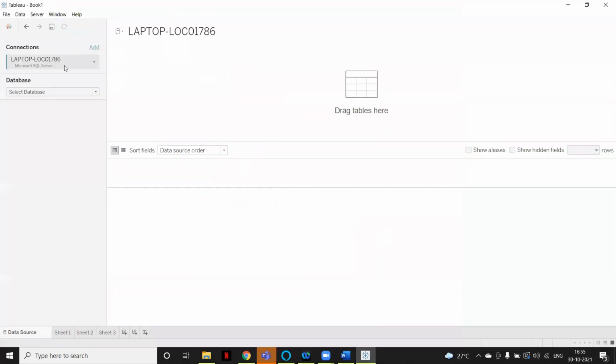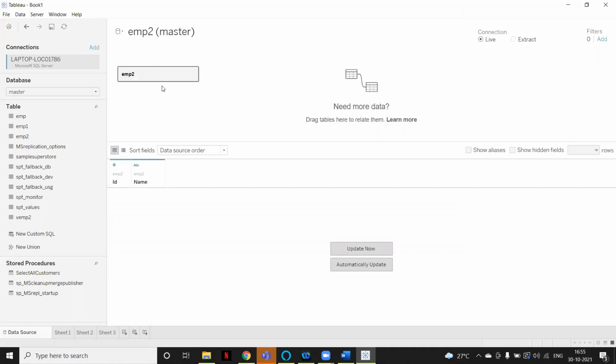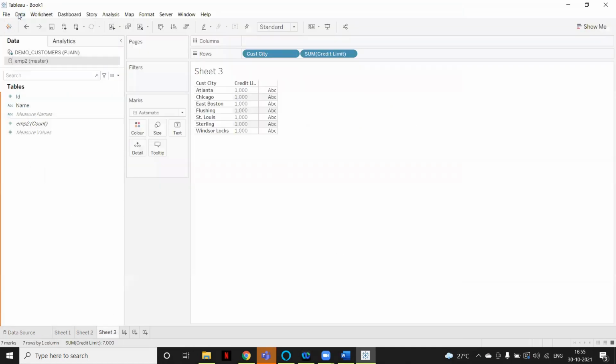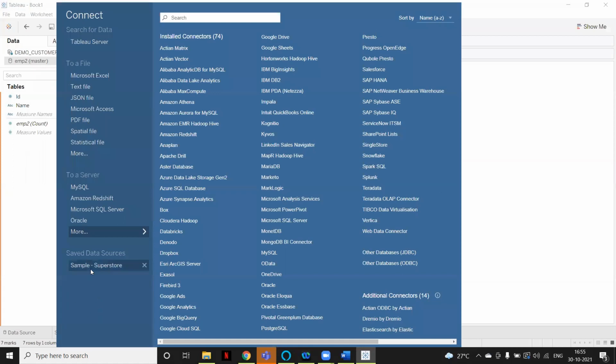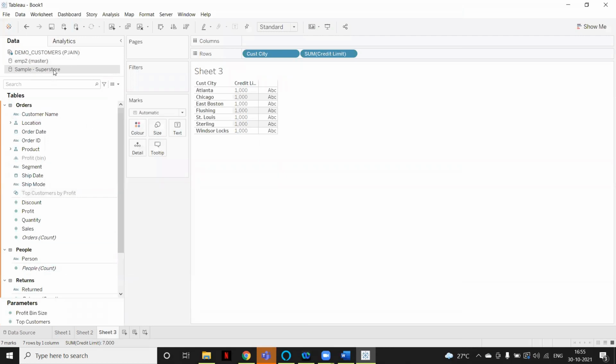It will again open the same window. Here you have to select the database and the table name as well. Same way, whatever columns are coming, you can see the same number of columns. Right? Let's add sample superstore. So Tableau has an inbuilt database called sample superstore. So just click on that.